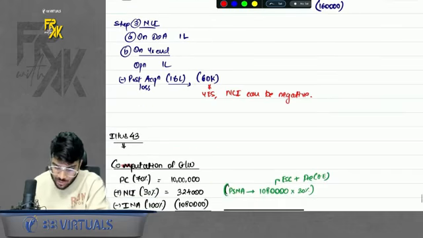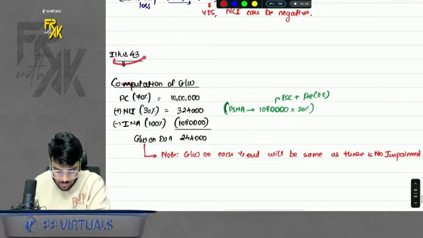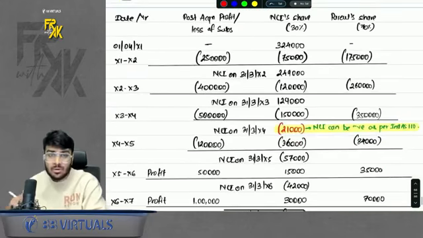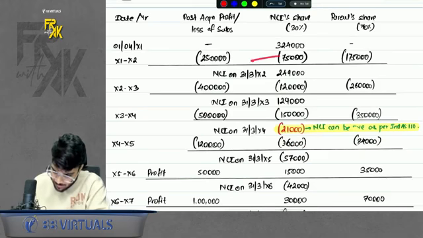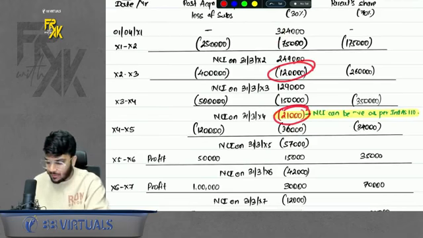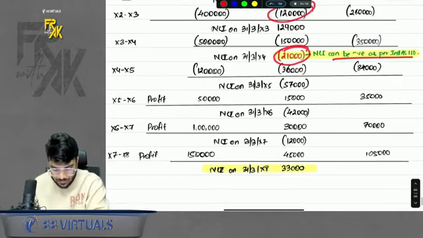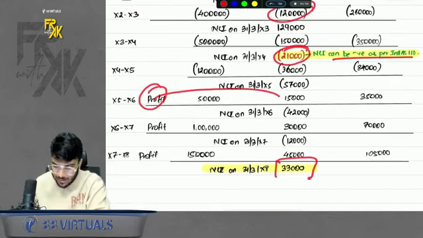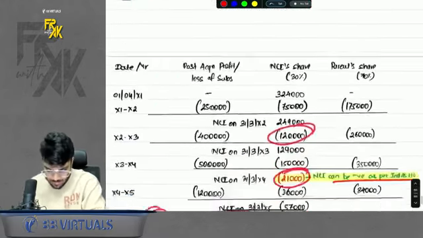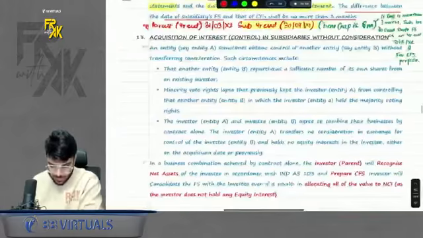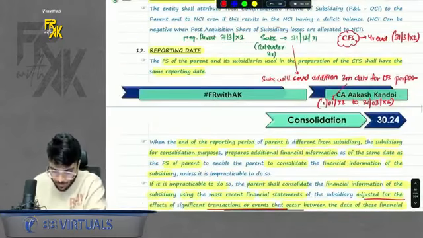Okay, don't restrict it to zero, let it go negative. So there's one question also where the subsidiary was incurring constant losses. So keep on allocating the loss to NCI. At one point it will go negative, it is fine. Okay, let it go negative. And then when the subsidiary earns profit, NCI later on can become positive as well. Okay, a simple question. And then apart from this, we discussed reporting date.